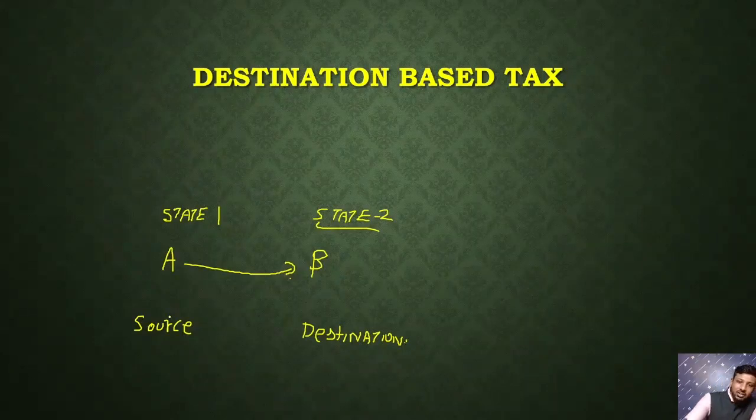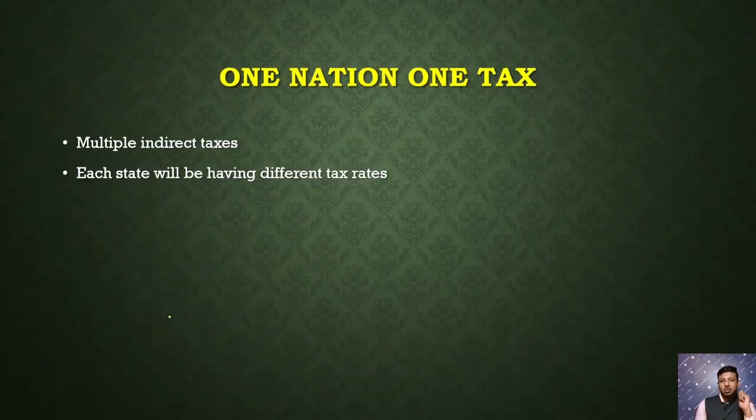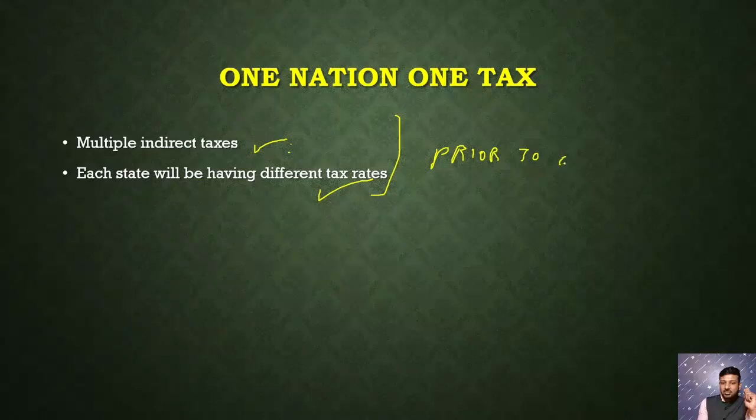Now, the second feature of the GST is that it is one nation, one tax. Prior to GST, there were multiple indirect taxes, and each state had different rates. If a spin is attracting 5% indirect tax in my state, in another state it might be 6%, and in state 3 it might be 7%. Therefore, the indirect tax kept varying based on the state.